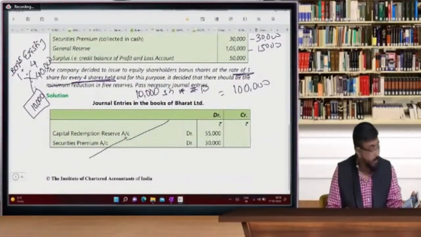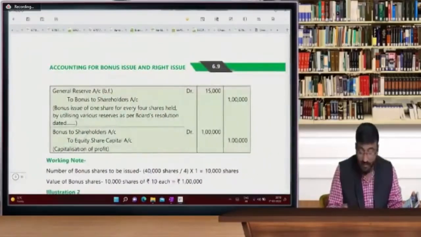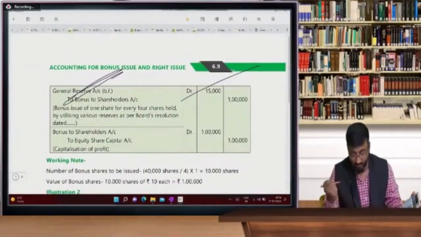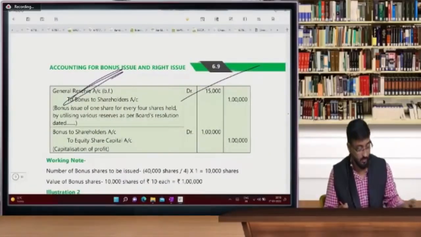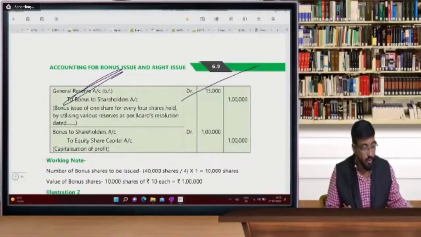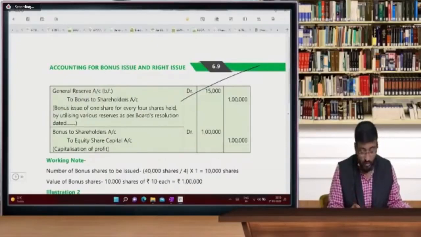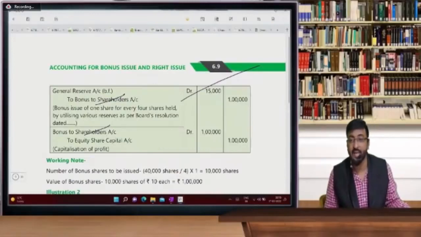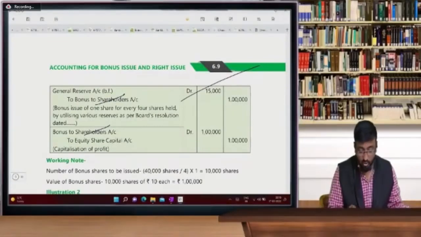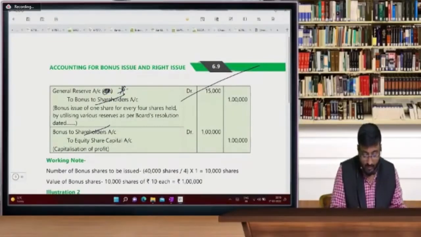CRR 55, security premium 30, and general reserve, yes, 15,000. To bonus to equity shareholder, general reserve 15,000. To bonus to equity shareholder and bonus to equity shareholder to equity share capital. Yes, sir. Correct, sir. Correct. So general reserve is a balancing figure. Star mark.